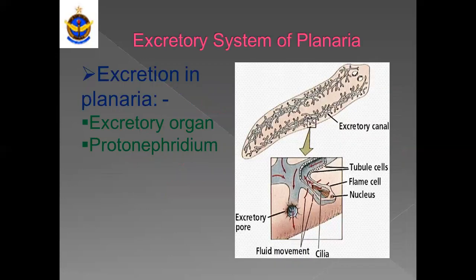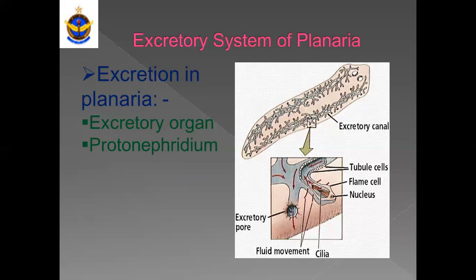Excretion in planaria. Excretion in planaria consists of an excretory system. First of all, we will discuss what planaria is. Planaria is a flatworm which has a flat body and a much branched structure, as you see in the picture.